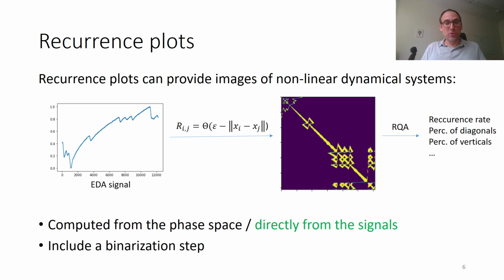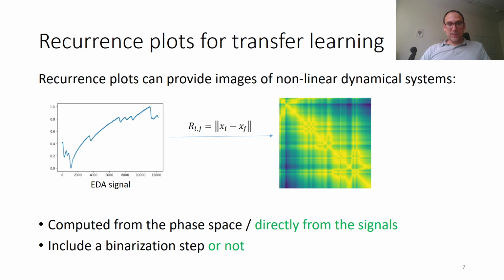And that's not what we want to do, because we want to use pre-trained networks to perform transfer learning and extract some features. Also, a problem is that here, as you see, there's still this parameter that we need to use, the epsilon value. And in fact, this binarization step can be simply omitted by computing the distance between the points in these signals.